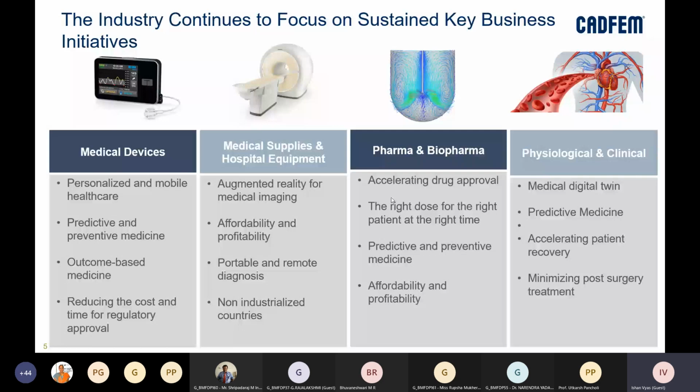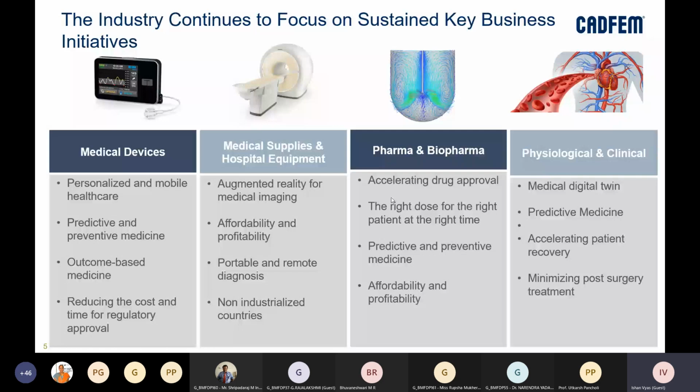So that is one of the key focus areas, outcome based medicine, where people are looking at a medicine or a treatment based on whether it will solve the current problem or not, and reducing the cost and time for regulatory approvals is also a major focus area.